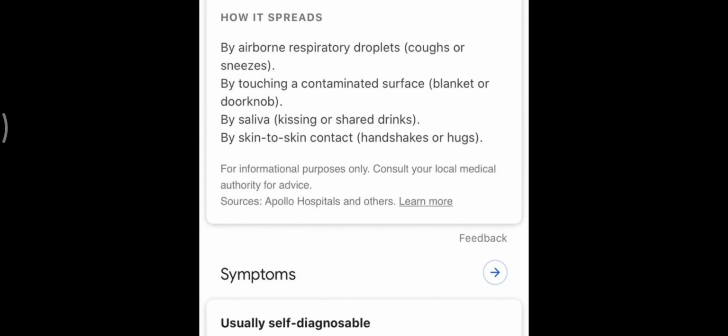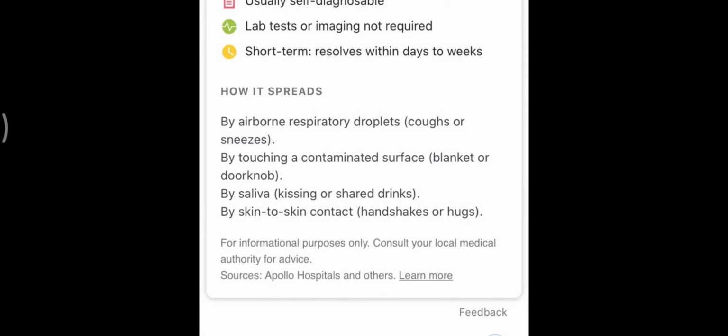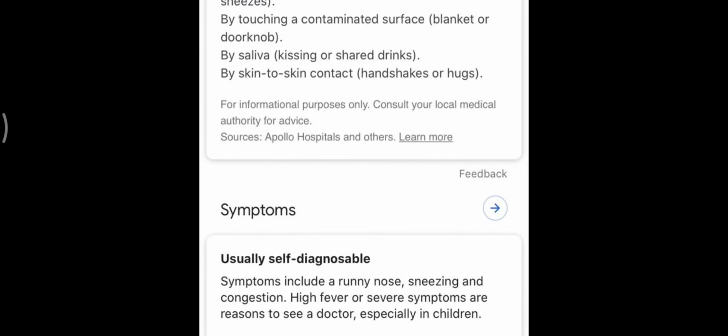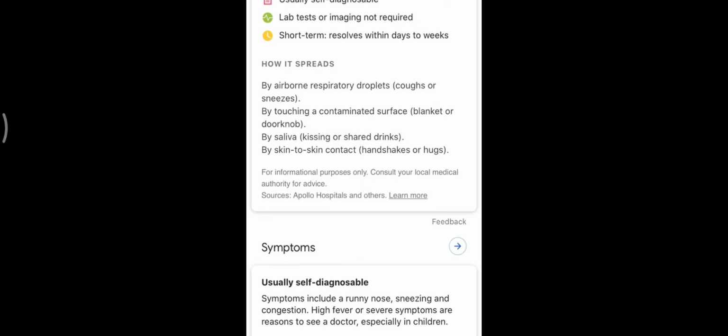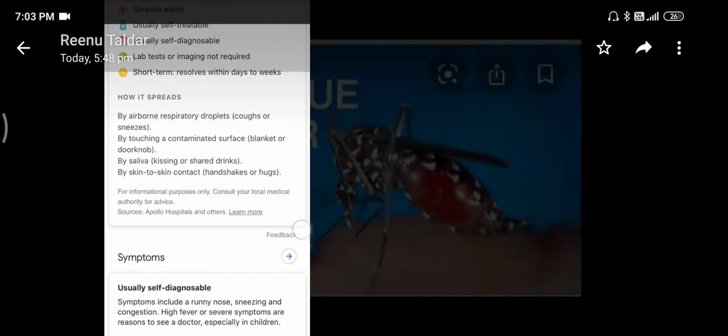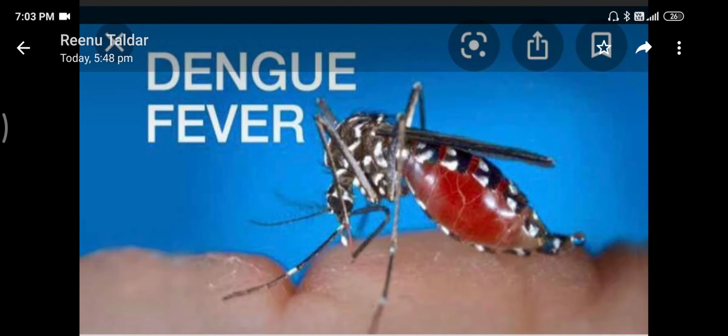So these are the common ways by which the common cold spreads. Now the symptoms include a running nose, sneezing, congestion in the chest, sometimes high fever and hoarseness. This is the common symptom. This is the hoarseness that is caused when an individual is suffering from the common cold. Now the next disease is dengue fever.